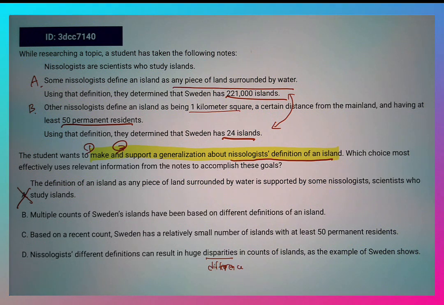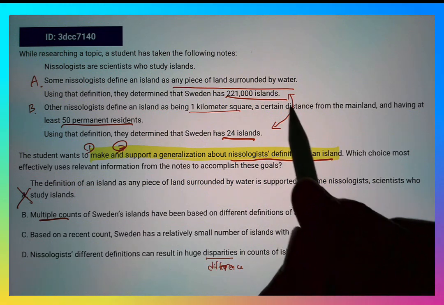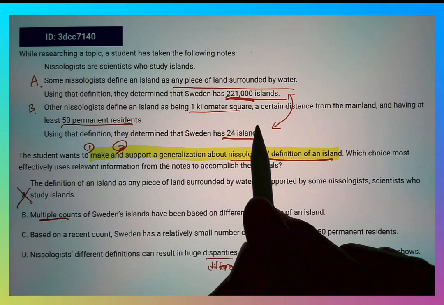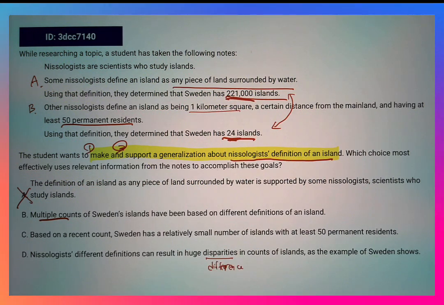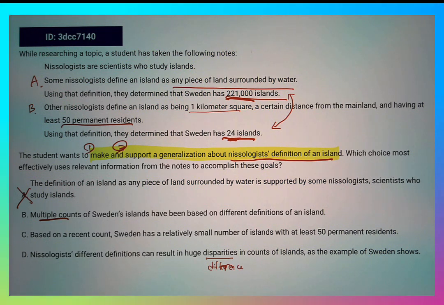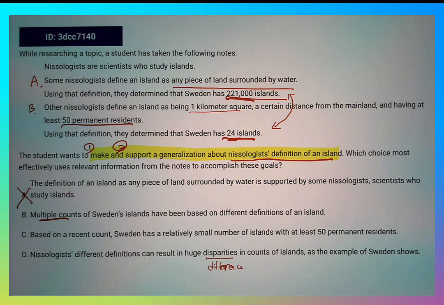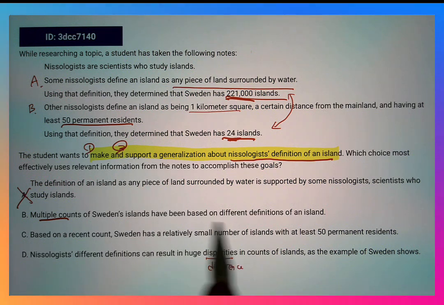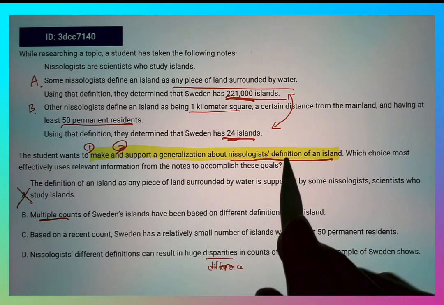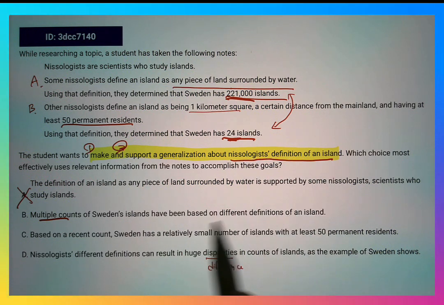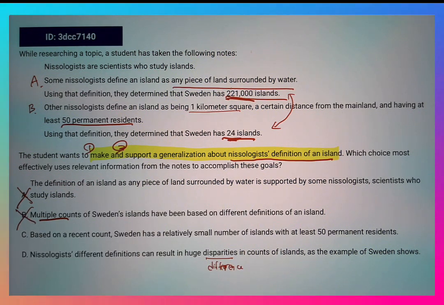Okay. So choice B, multiple counts of Sweden's islands have been based on different definitions of an island. Okay. So it's true that there are multiple counts, as we saw in line 3 and line 6, 221k versus 24 islands. It's definitely a different count that we see here empirically. However, it did not make and support a generalization about the definitions. Okay? It only stated the result, nothing about nisology's definition of an island. So B is not correct.